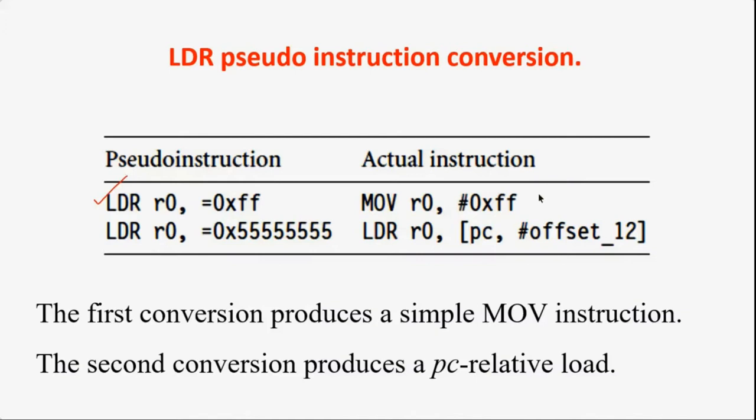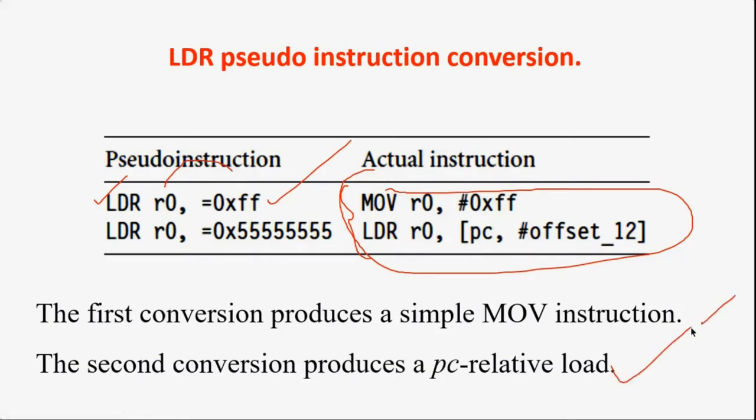Whenever you write an LDR instruction, the background need not execute LDR itself. It selects the best suitable instruction to transfer the constant data into R0. Which instruction actually executes depends on the size of the constant data that we are trying to move.